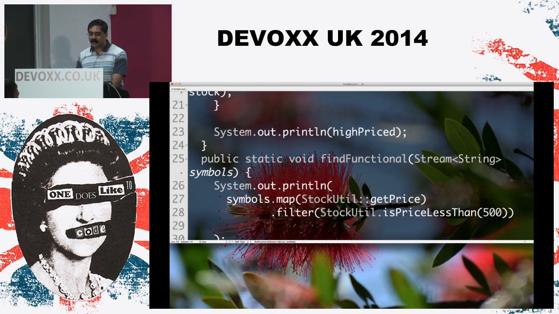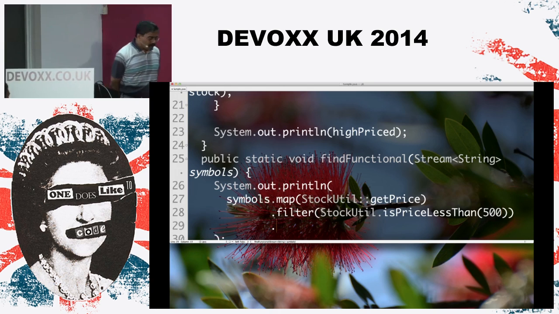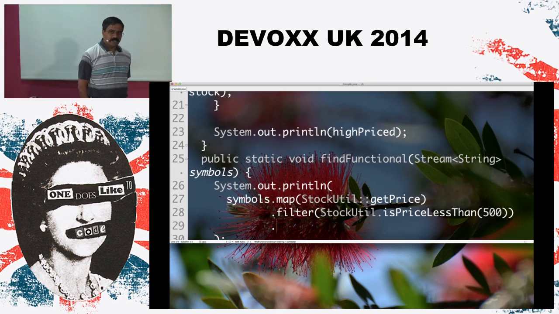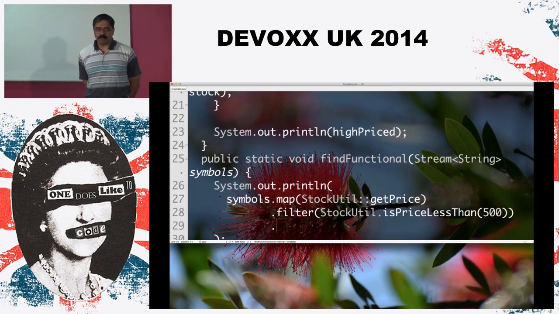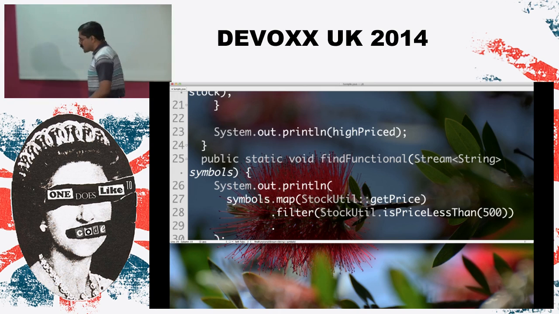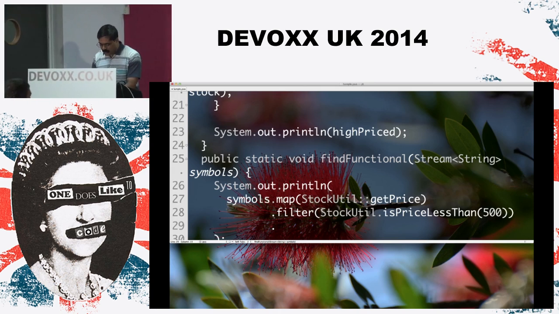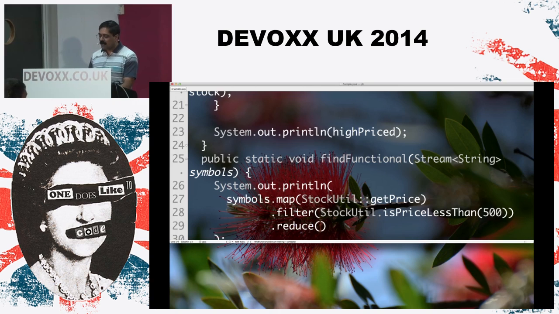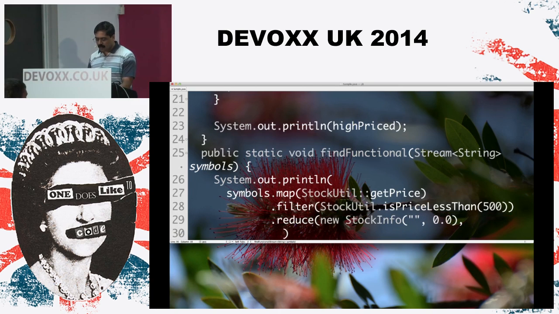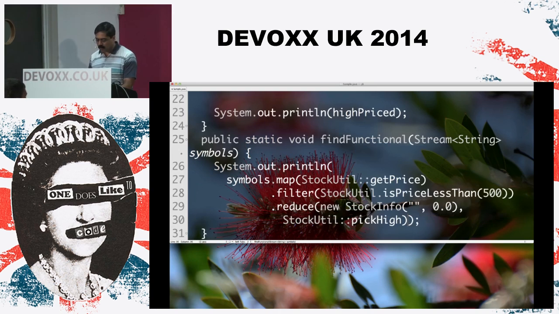So that's great. And what's the last thing? Well, I'll give you a little quiz to answer this question. Salt is to pepper as map is to... That's correct, reduce. I like this game we are playing. So that's a reduce operation. We'll say new stock info, empty and 0.0, that's the initial value, comma, and I'm going to say stock util colon pick high, and so we have that output right there.